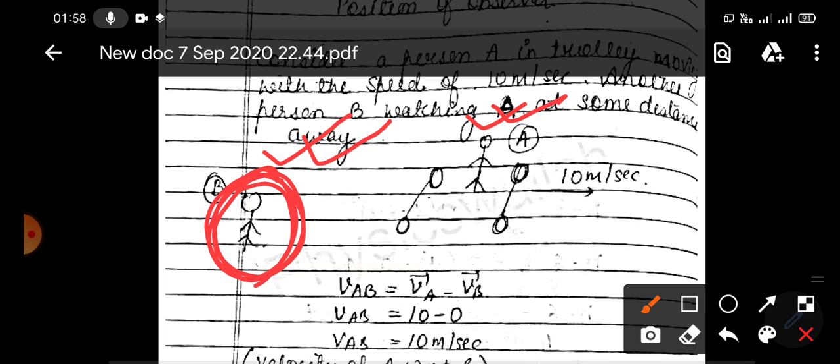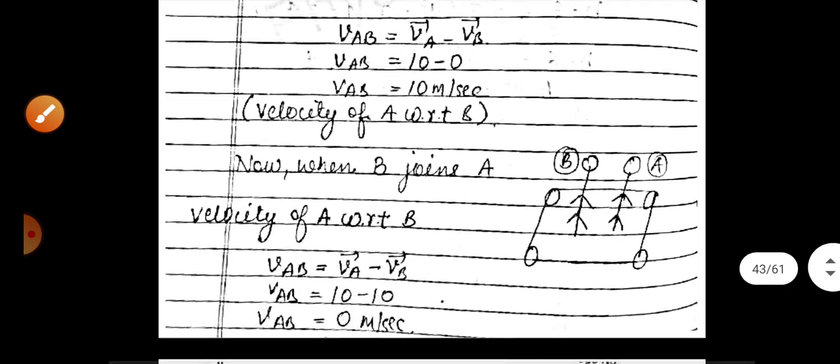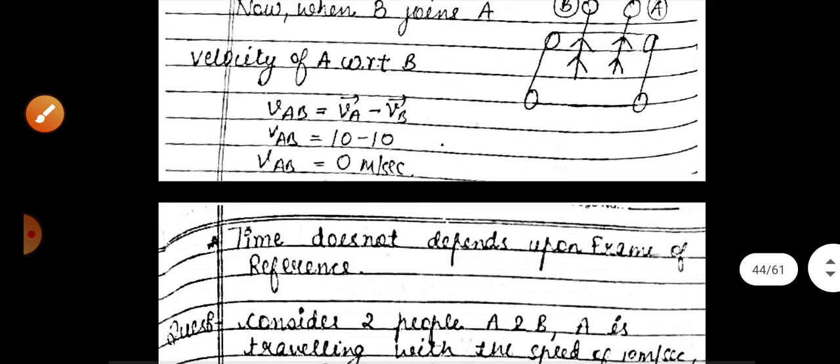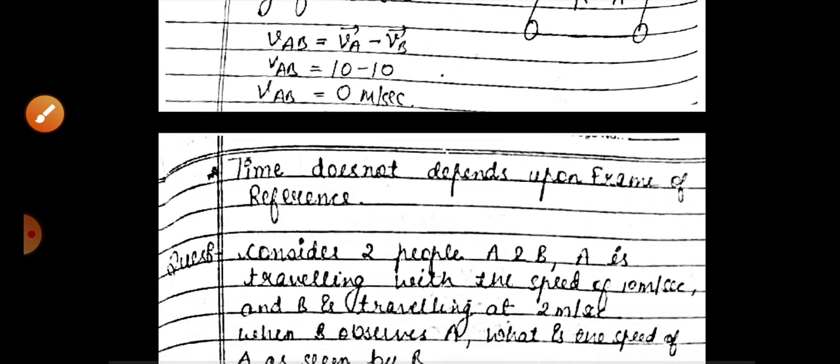Okay, so when he is standing on the ground, the time will be same for you and your friend, and when he is inside the trolley, then also the time will be same for you and your friend. So that means time does not depend on the frame of reference.